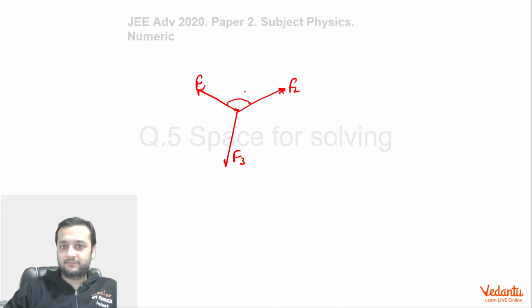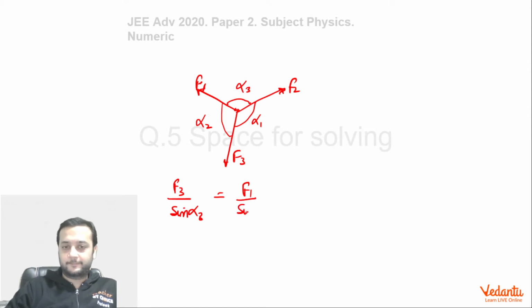So for example, if this angle is alpha 3, this angle is alpha 1, and this angle is alpha 2, then according to Lami's theorem, F3 by sine of alpha 3 is equal to F1 divided by sine of alpha 1, which is equal to F2 divided by sine of alpha 2. Now this is nothing but the sine rule only, correct? If you want to see the proof, it can be proved very easily.